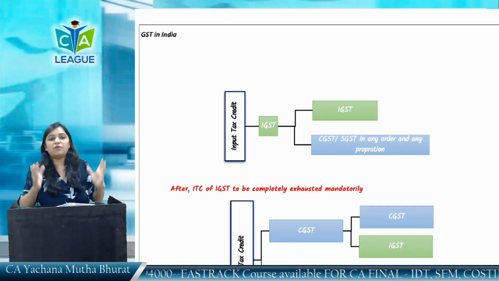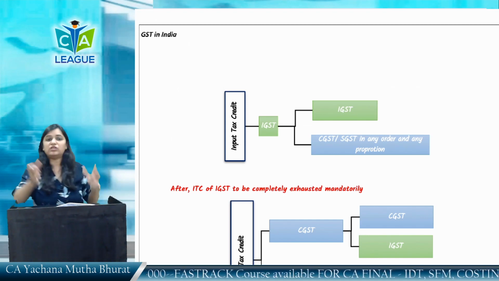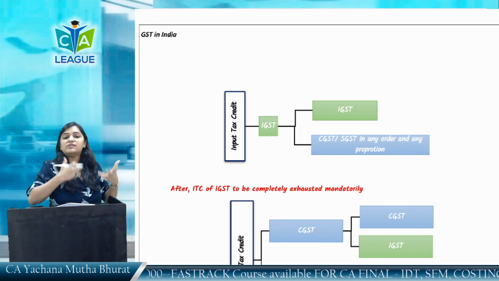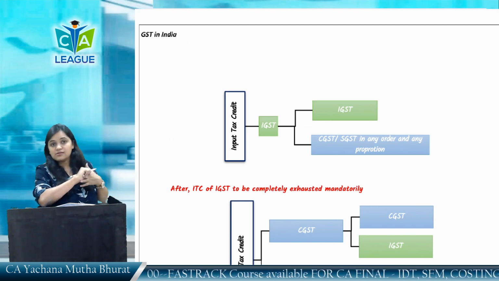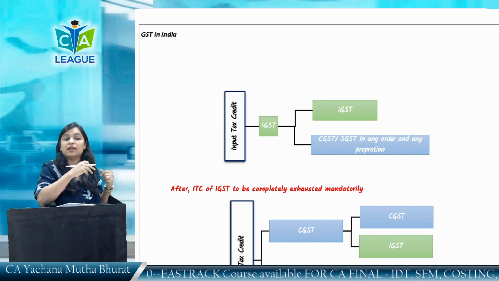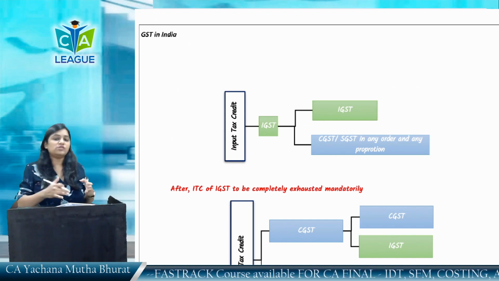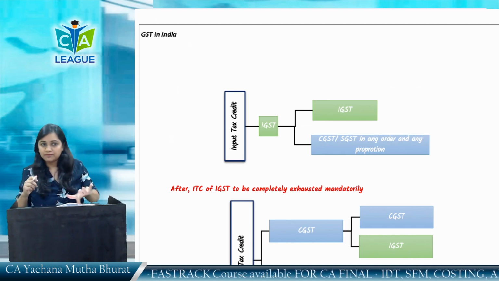Then the manner of utilization of credit, this we'll see right now. See, now you must have understood there are many taxes: IGST, CGST, SGST, UTGST. These are the major taxes. So what is the manner of utilization of taxes? Which credit can be taken for what and how it could be utilized? So we'll see only the basics over here. Detailed discussion of this would be done in the payment of tax chapter.